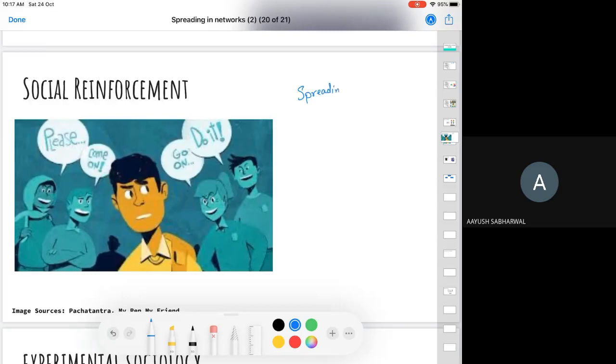Impacts spreading is the nature of the thing which is spreading. Let's talk about a second factor now.